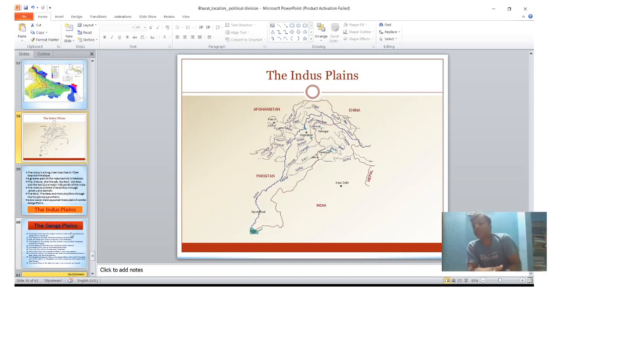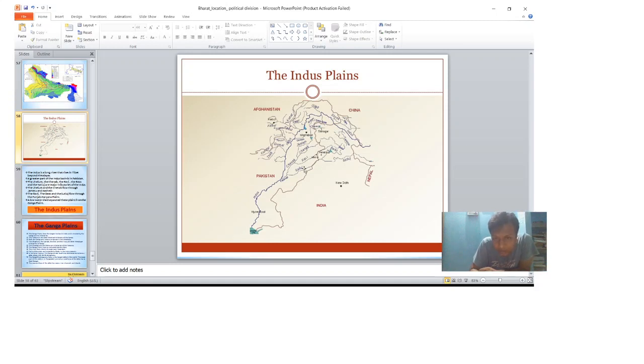This river originates there and enters India in Jammu and Kashmir. Now this is Ladakh, and between Karakoram and Ladakh, in a valley, the Indus River flows, and there are so many tributaries of the Indus.